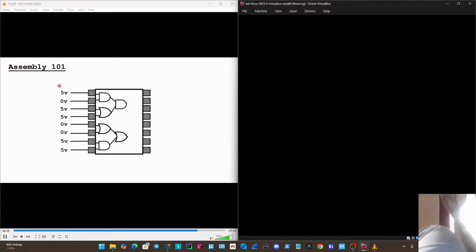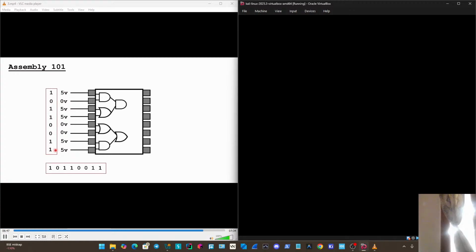So we can think of these voltage inputs here as a binary number, which we're used to seeing here. So instead of 5 volts, we just have 1, 0, 1, 1, 0, 0, 1, 1. And of course, we just flip that over, which makes it a little bit easier to read. And then, of course, we can also represent this as a hexadecimal number.